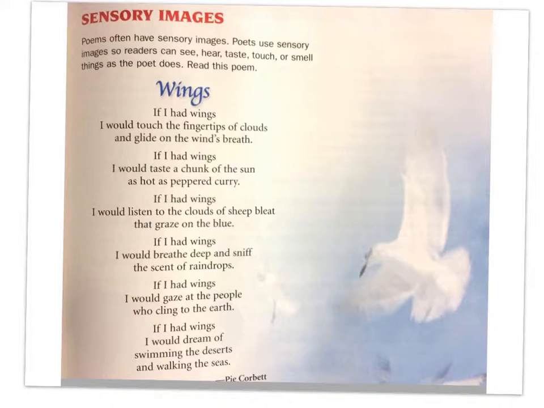Read this poem, Wings. If I had wings, I would touch the fingertips of clouds and glide on the wind's breath. If I had wings, I would taste a chunk of the sun as hot as peppered curry. If I had wings, I would listen to the clouds of sheep bleat that graze on the blue. If I had wings, I would breathe deep and sniff the scent of raindrops. If I had wings, I would gaze at the people who cling to the earth. If I had wings, I would dream of swimming the deserts and walking the seas.